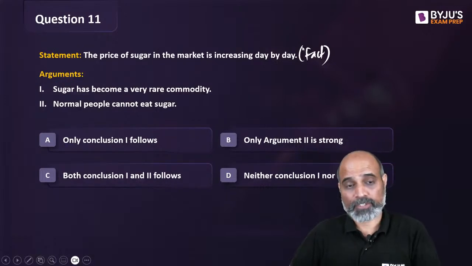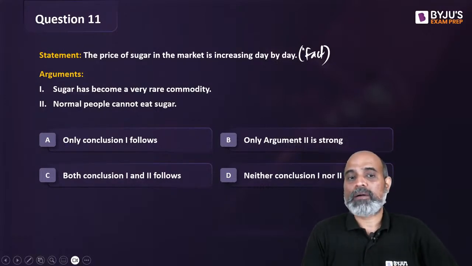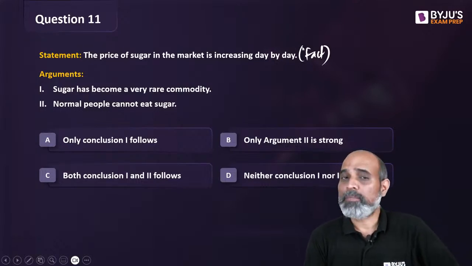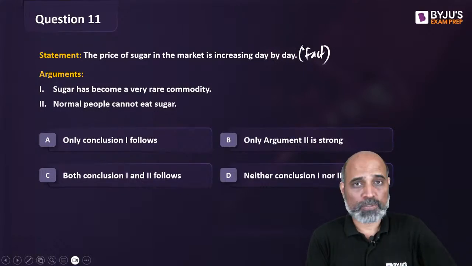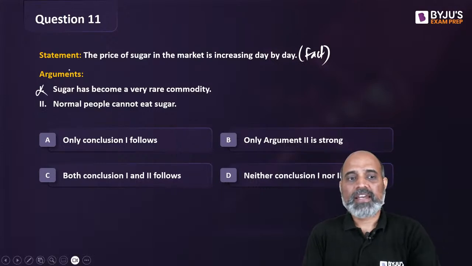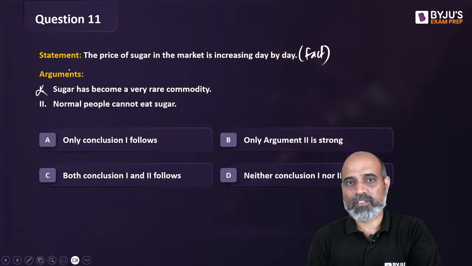ठीक है, वैसा कुछ. So when I say sugar has become a very rare commodity, ये मैं कहां से बोल रहा हूं? It's coming out of thin air, right? It has got no base whatsoever. So ये argument तो है ही नहीं. Okay. Next is normal people cannot eat sugar.